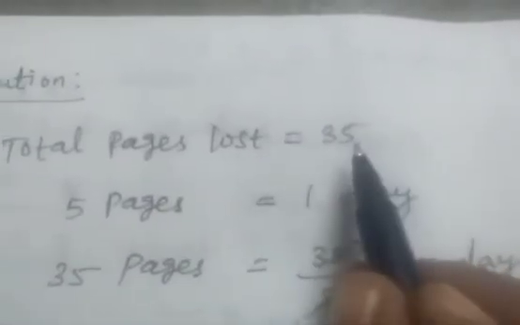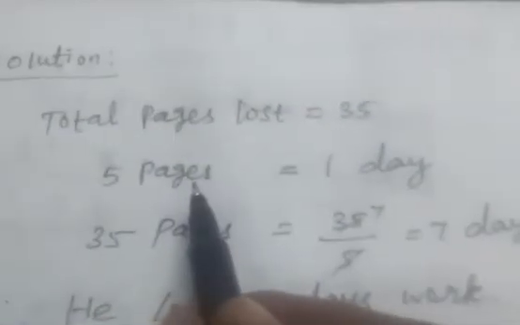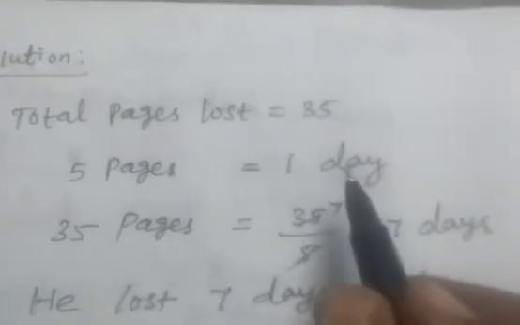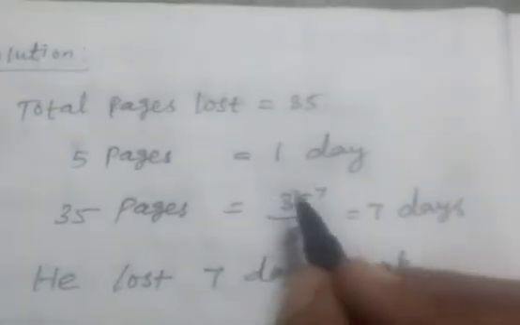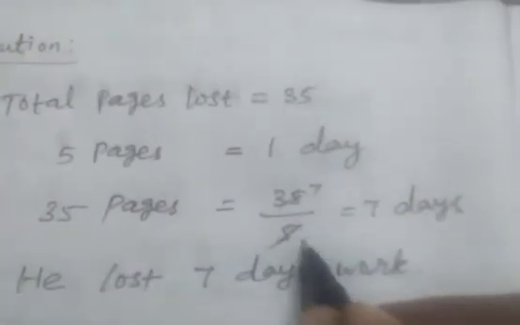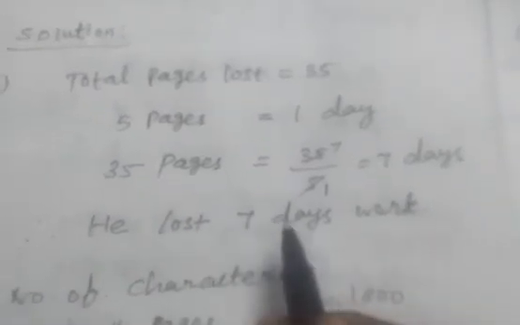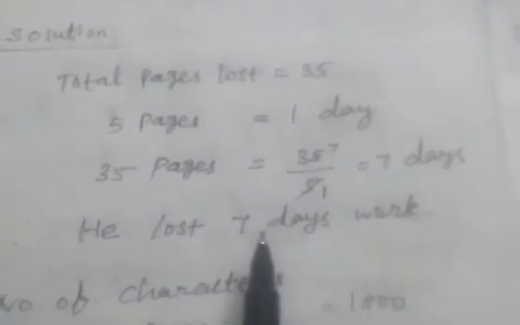Total pages lost, 35. He wrote 5 pages in one day. Since 35 pages were lost, we find 35 divided by 5. 1 5 is 5, 7 5s are 35. 7 days. So the poet Tamil Nambi lost 7 days' work. Okay, 7 days' work.